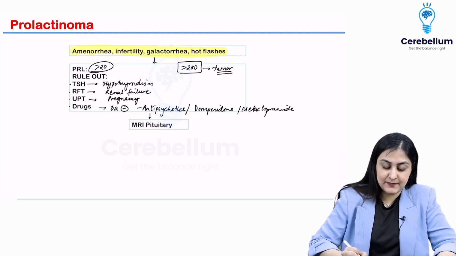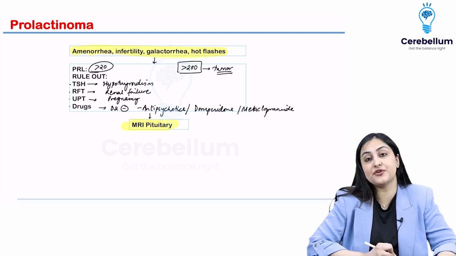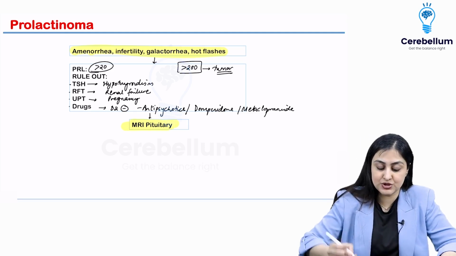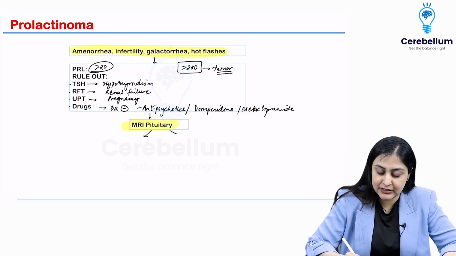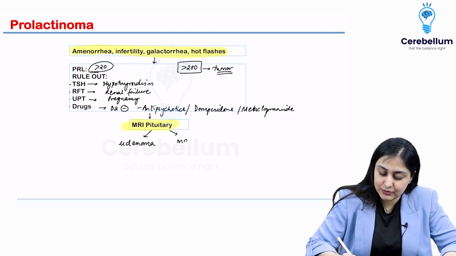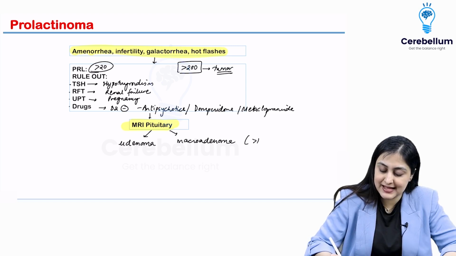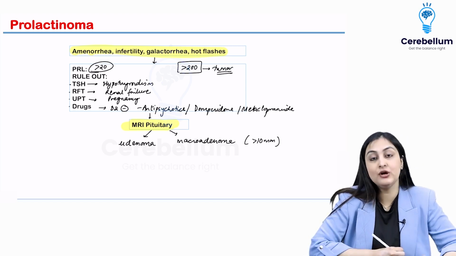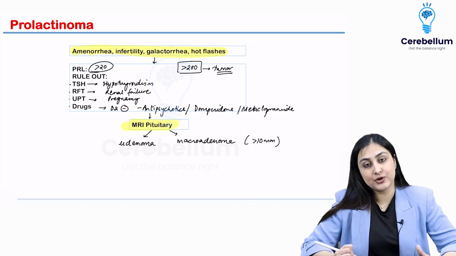What do you do next? The investigation of choice for a prolactinoma is an MRI pituitary. You do the MRI pituitary, and you can find either a microadenoma or a macroadenoma. How to distinguish them? The distinguishing factor is the size. More than 10 mm is macro, less than 10 mm is a microadenoma.